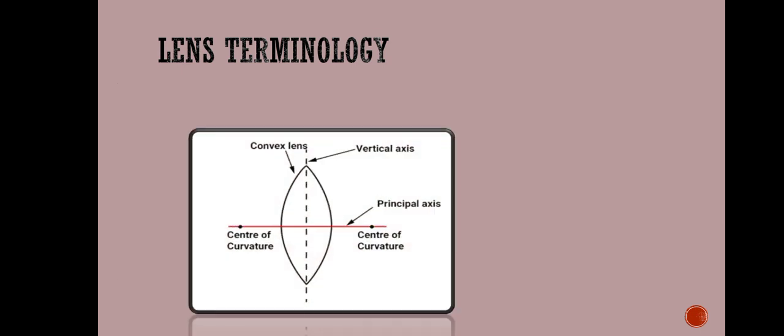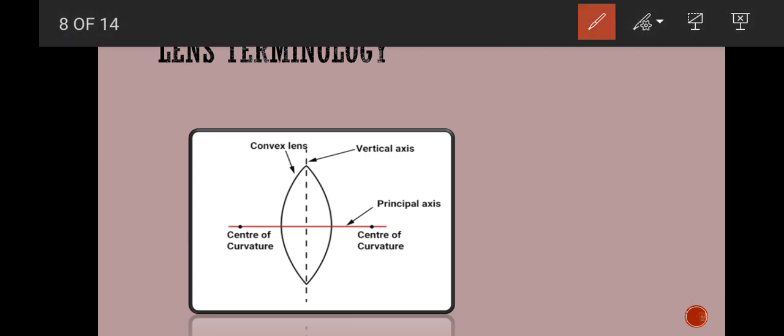This is a convex lens. Here you can see its parts. Center of curvature: as I have just told you, it is taken out from a sphere like this, so that sphere must have some center. That center is called the center of curvature.